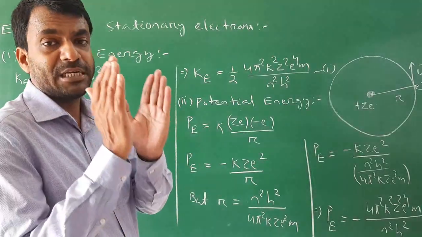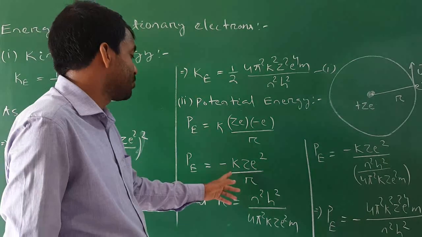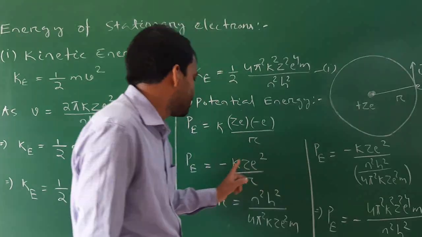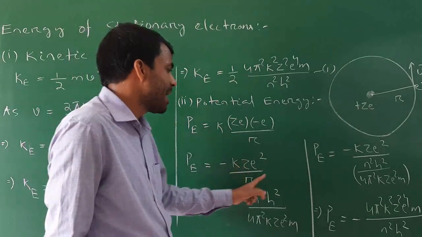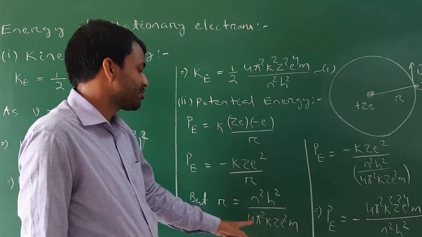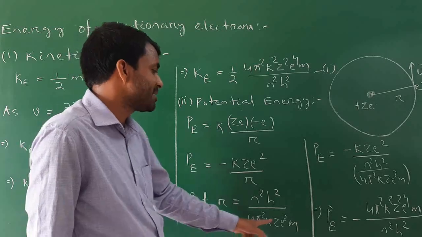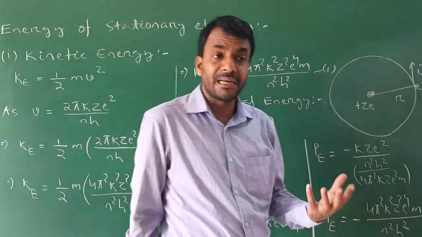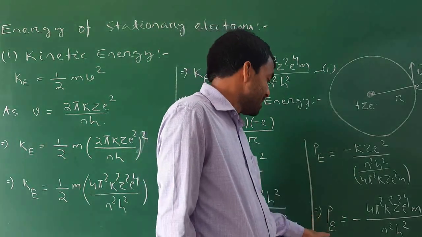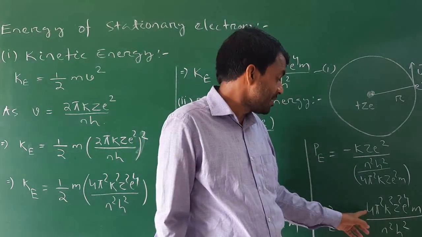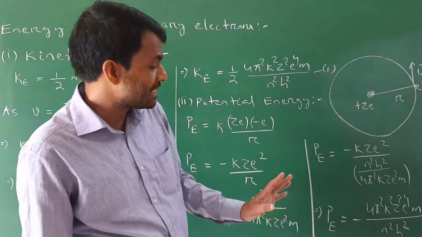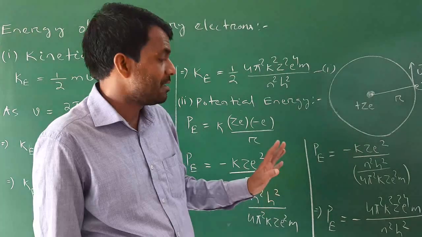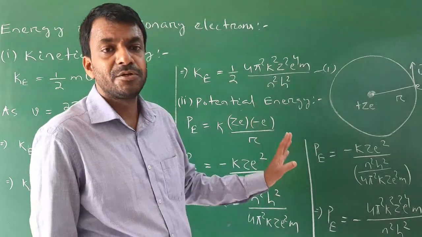Now I just put the value of r in this potential energy formula. I will get PE is equal to minus k Z e squared by r, that is, n squared h squared by 4 pi squared k Z m e squared. Then I arrange the physical quantities and I get PE is equal to minus 4 pi squared k squared Z squared e to the power 4 m divided by n squared h squared. This is equation 2.